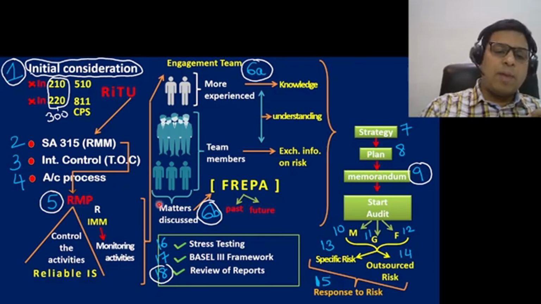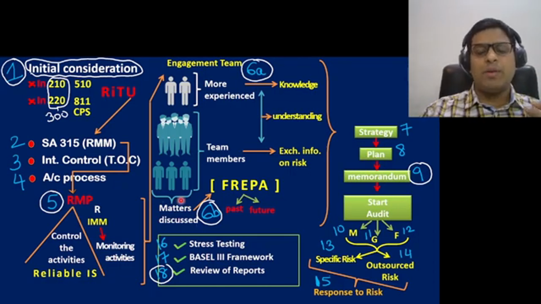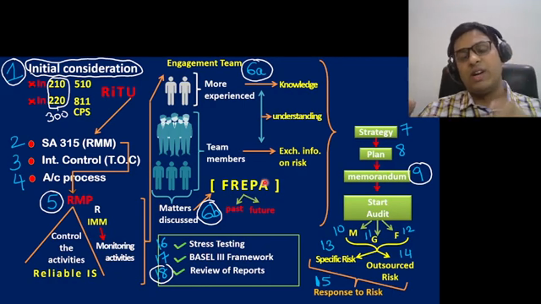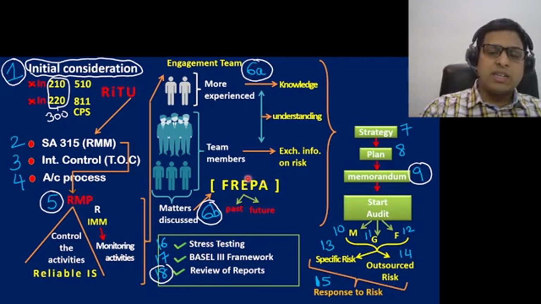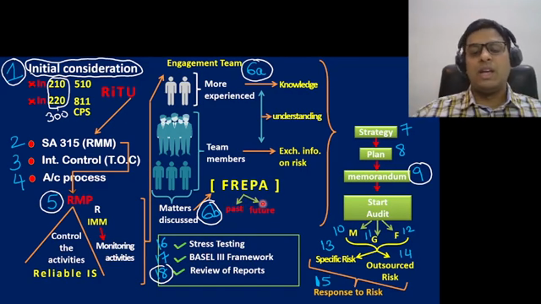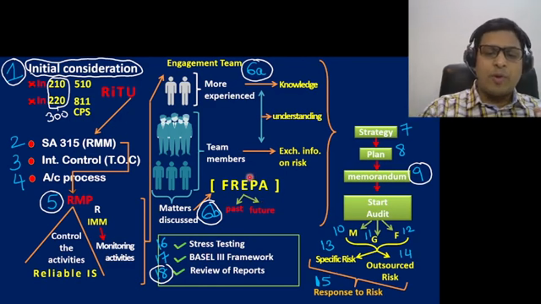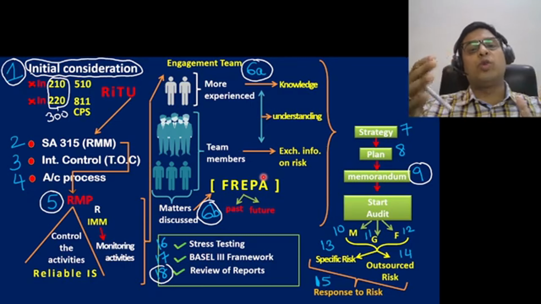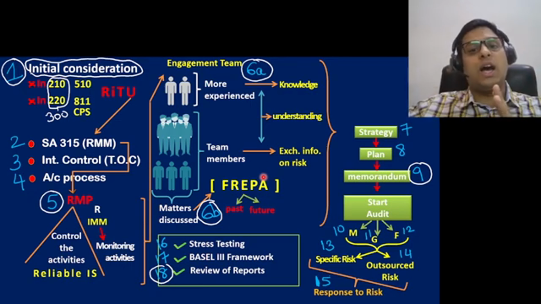Next, what matters should be discussed by the engagement team members? They should discuss the matters regarding FREPA. F is fraud, R is risk regarding any engagement risk, pervasive risk, specific risk. They will discuss these matters. E is errors that have already been identified in the past, they will discuss those. Errors which may happen in the future, which have a chance of happening, that also we will discuss. P is professional skepticism, and A is, anything that I come to know is going wrong in the bank, I should alert others. So A is alerting others in my engagement team.